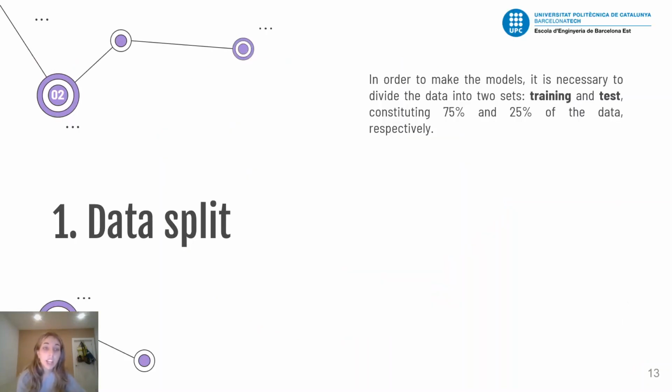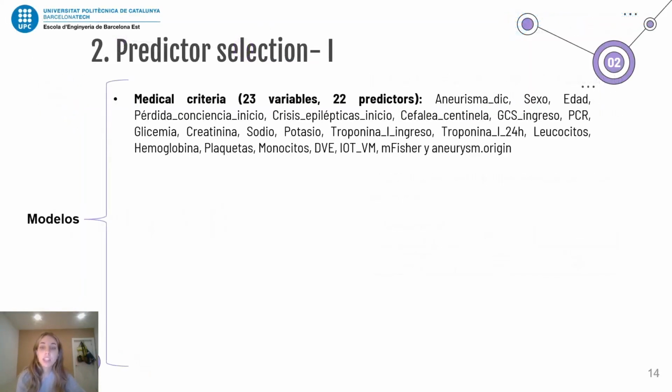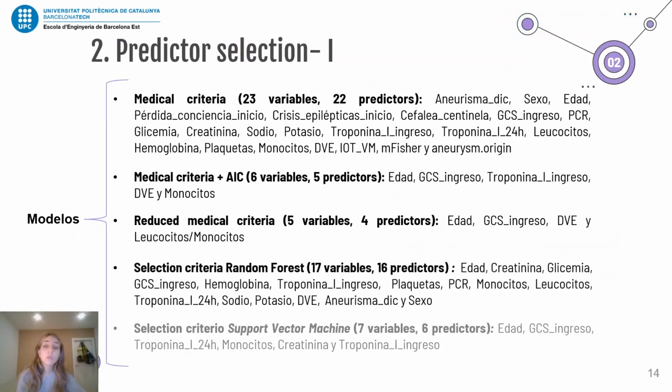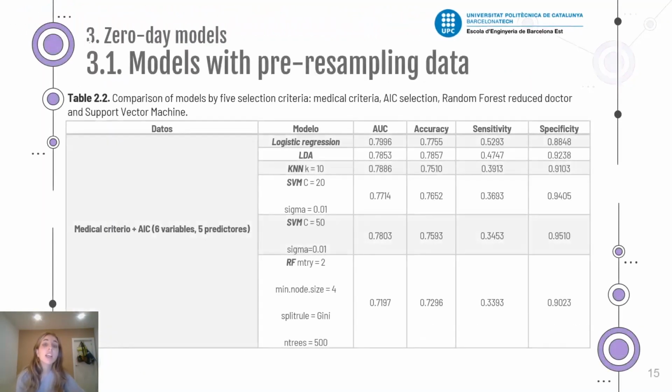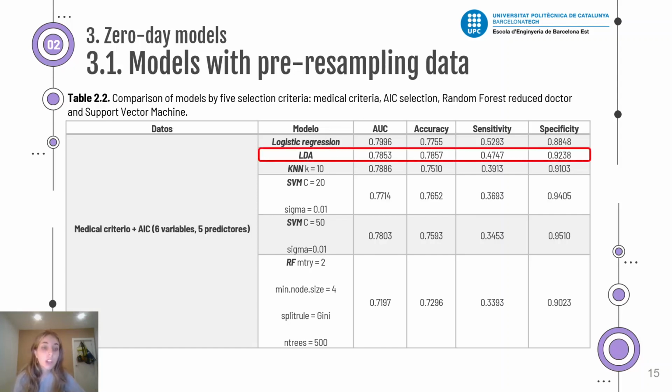We split the data in training and test, and we select the predictors by 5 criteria, 2 medical and 3 with machine learning algorithms. After this, we select 5 algorithms, we select the best hyperparameters, and we train and use cross-validation on these models, and we obtain that the sensitivity is very low.